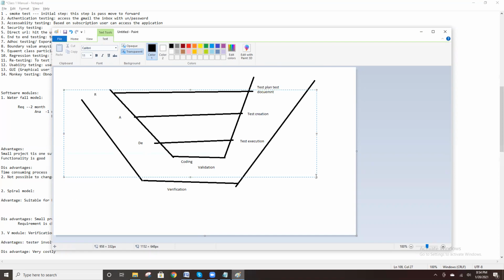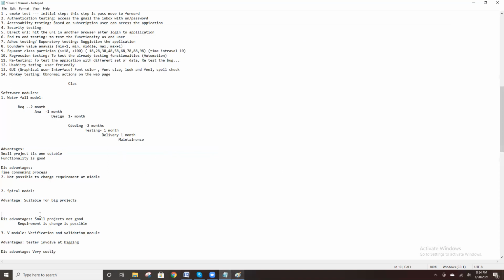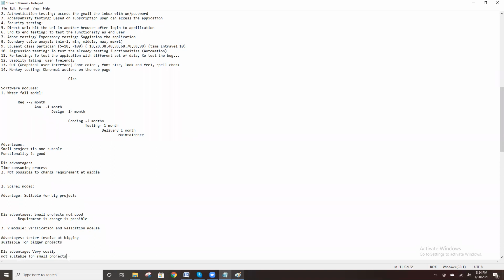That is the only disadvantage. It is not suitable for small budget or small projects, but bigger projects it is suitable for. These are the advantages and disadvantages.